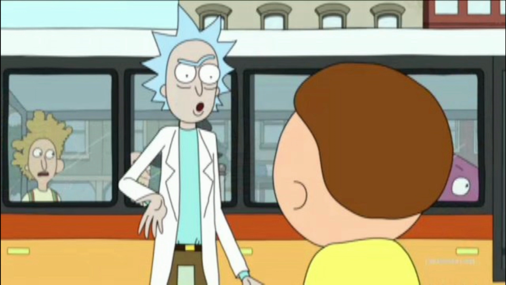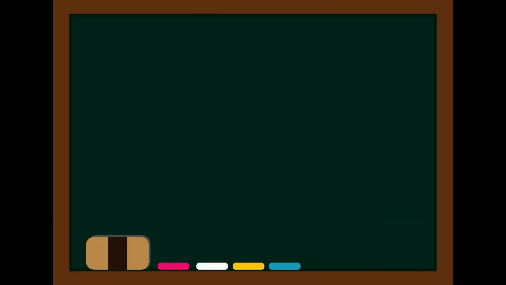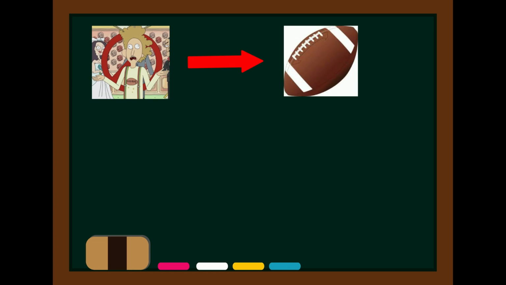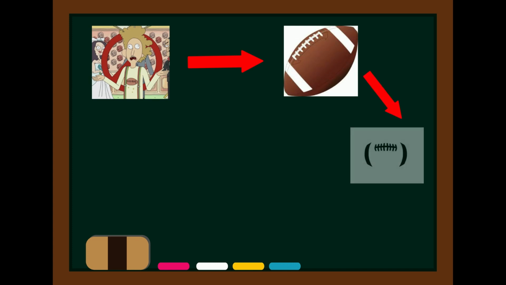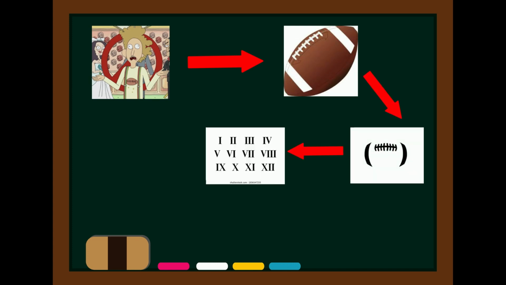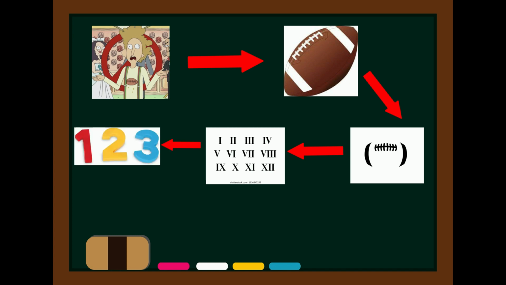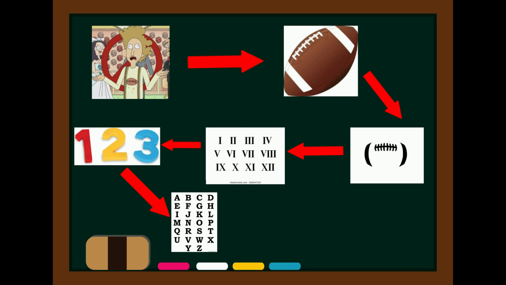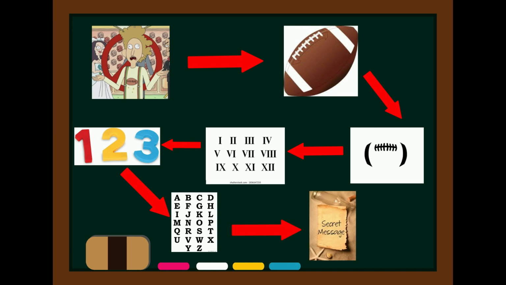Well, Rainbow Suspenders Guy is actually a clue to a larger Easter egg. You see, on his shirt is a football, and it has stitches on it. The stitches are arranged to be Roman numerals. Now, the numerals are translated into numbers, and then the numbers are translated into letters, which would then spell out a message. But the message is incomplete in Rick and Morty.